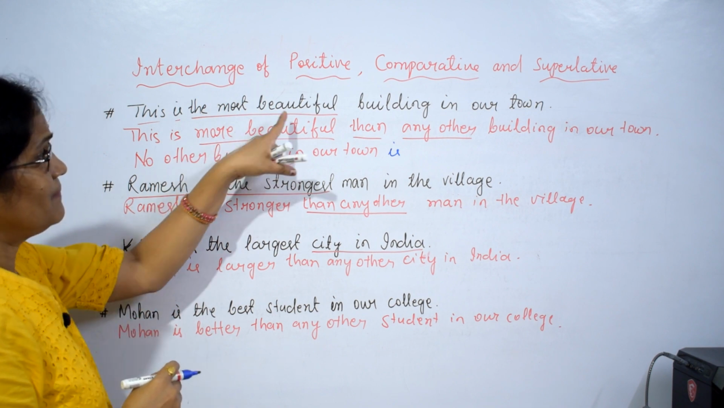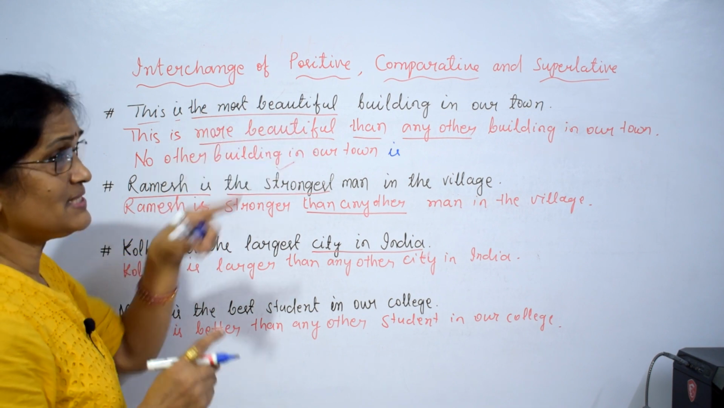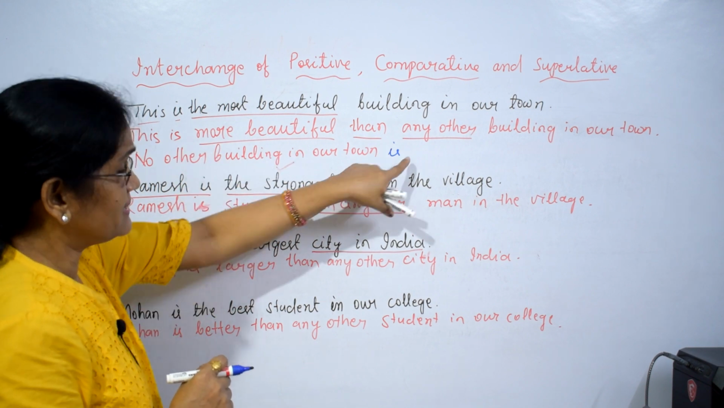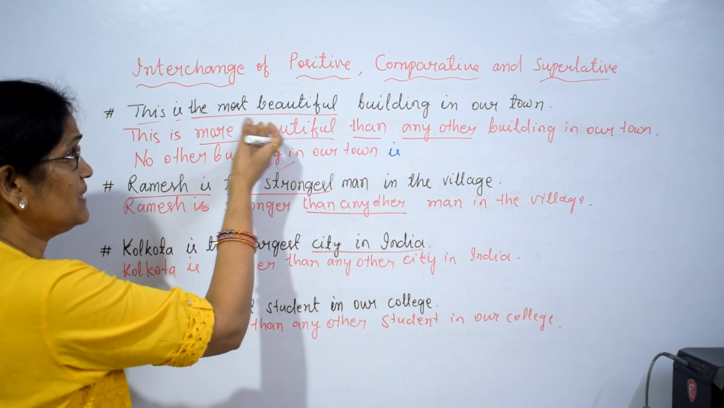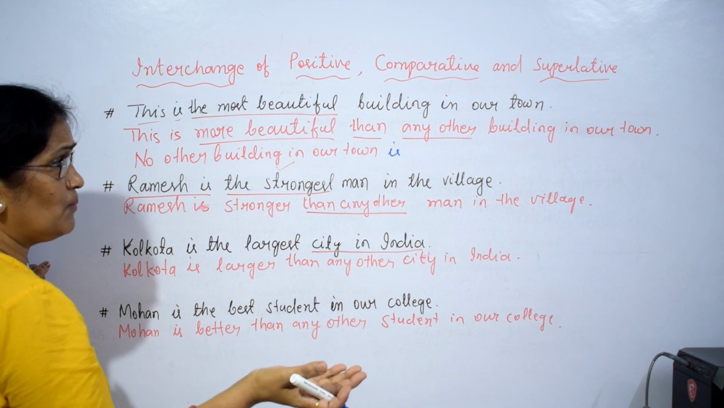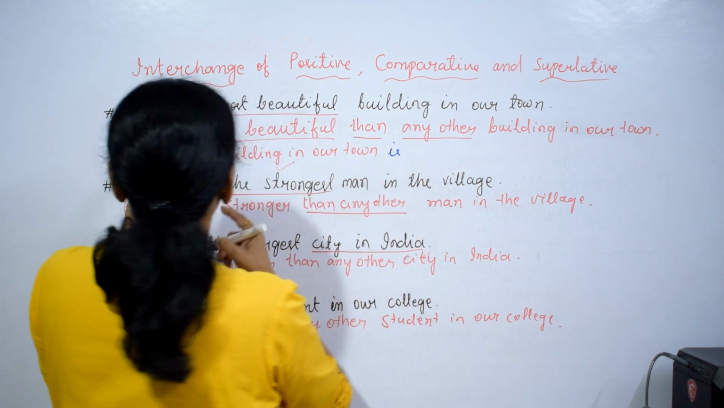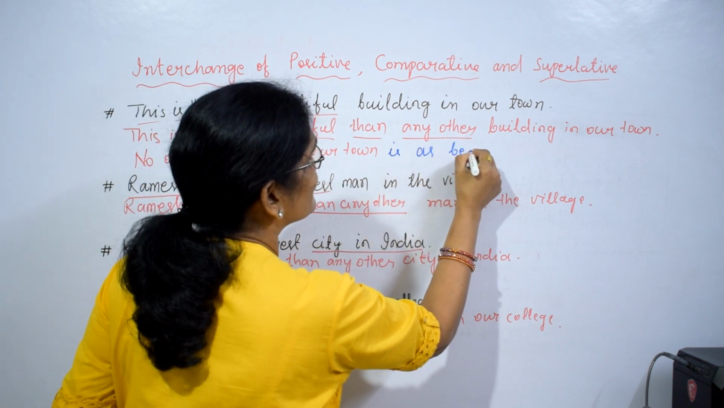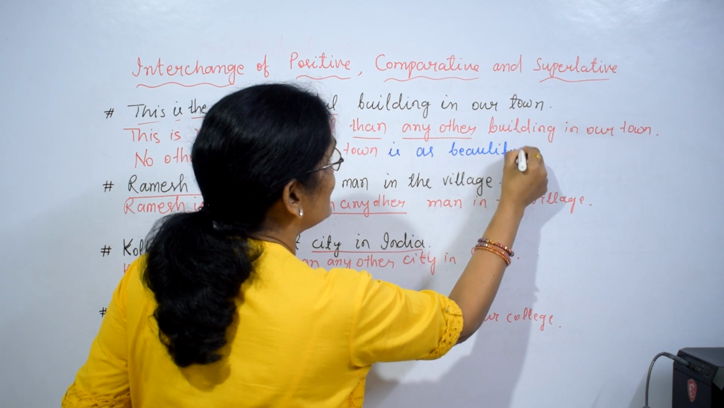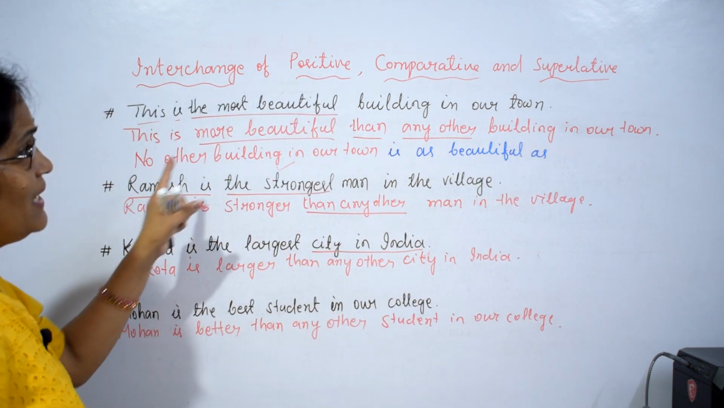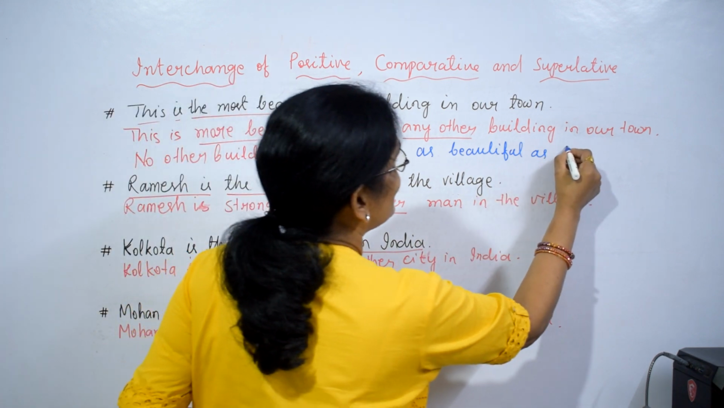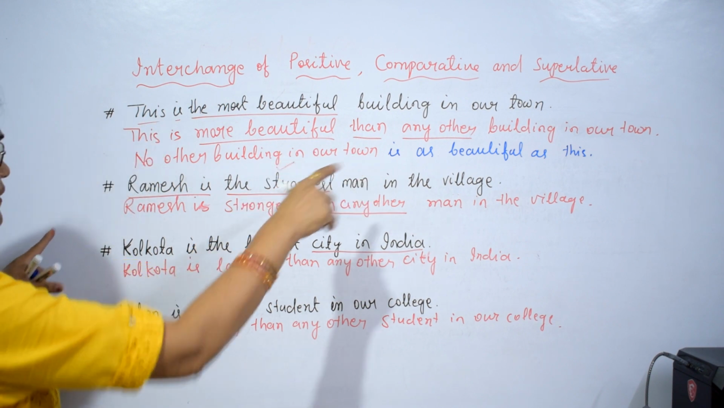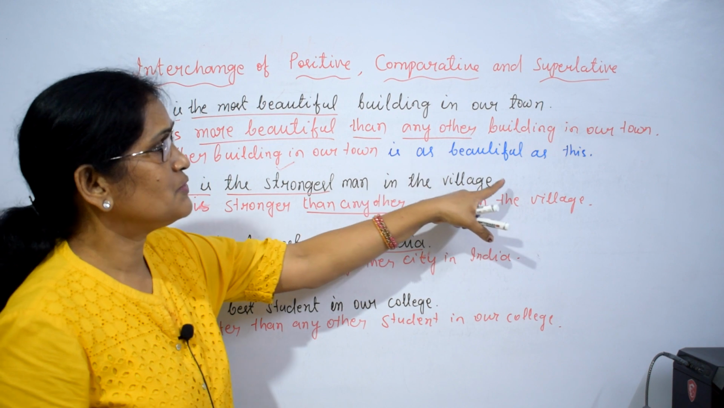No other building in our town is what? It's positive degree. The most beautiful is superlative degree. More beautiful is comparative degree. We have to write it in the positive degree. What is the positive degree of most beautiful? So no other building in our town is as beautiful as this. This is the subject. You write that. No other building in our town is as beautiful as this.